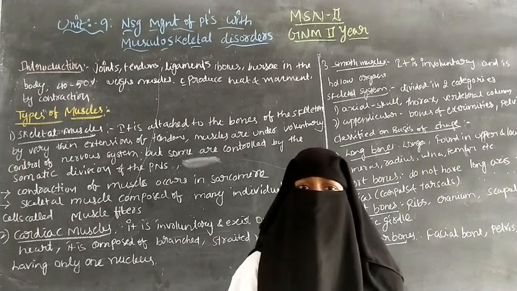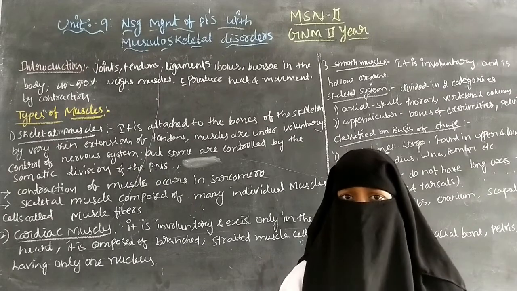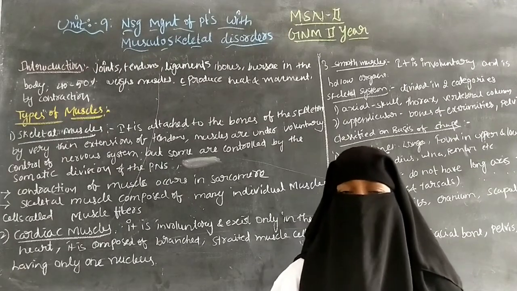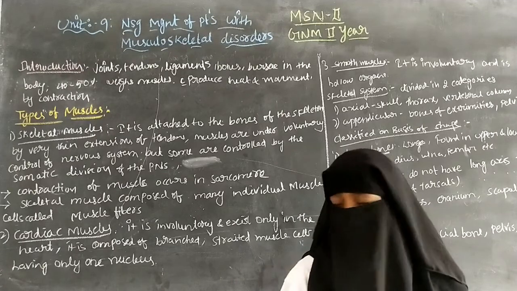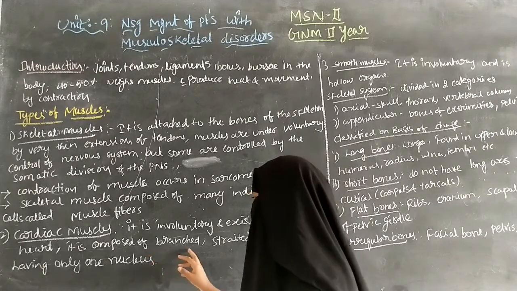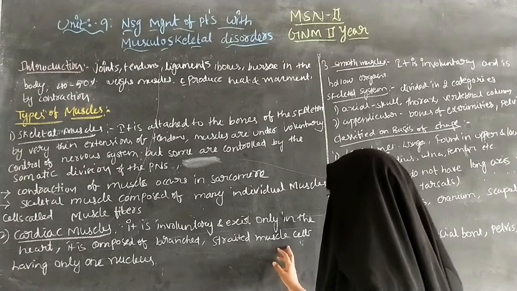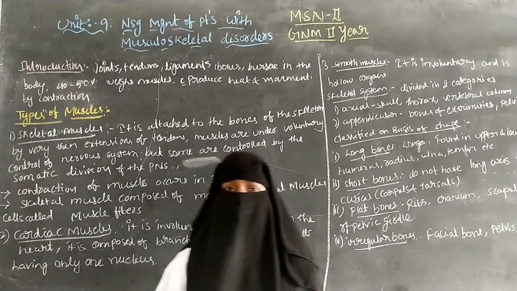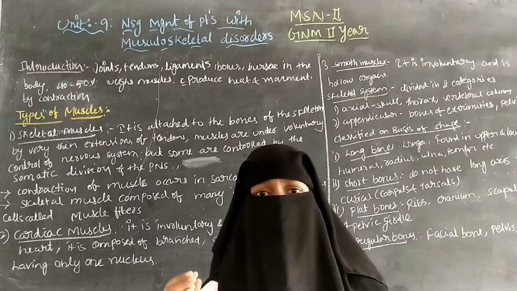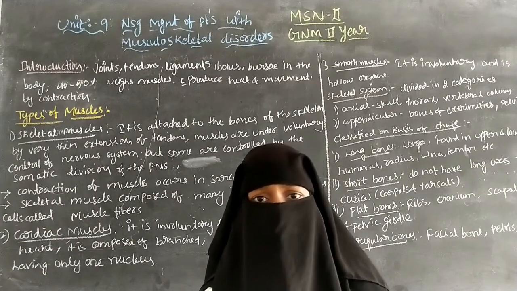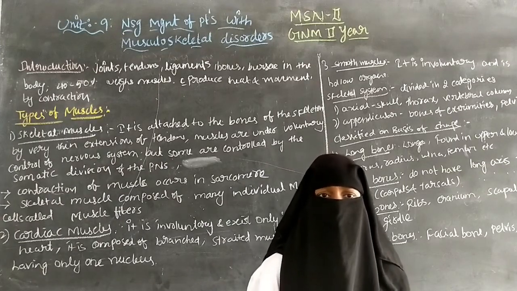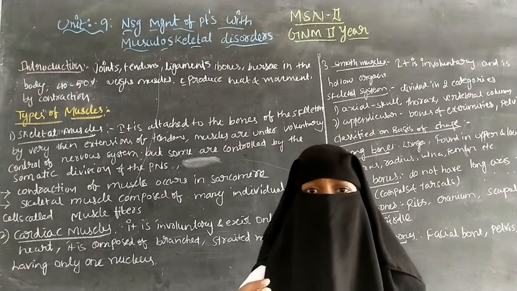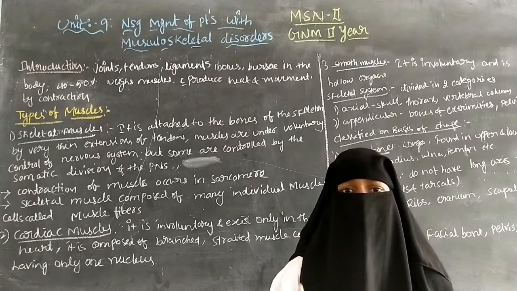So the cardiac muscles can be present only in the heart. There is no voluntary movement in the cardiac muscles, and it is composed of branched and striated muscle cells having only one nucleus. So the branched muscle cells consist of only one nucleus.